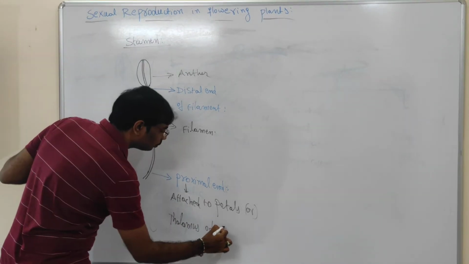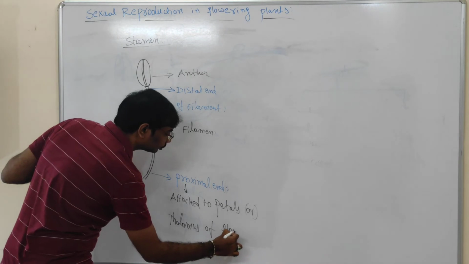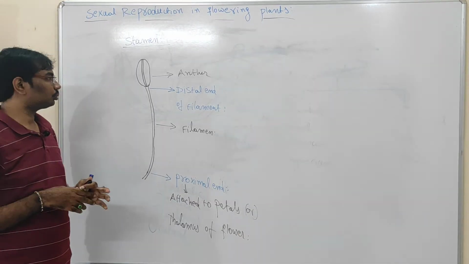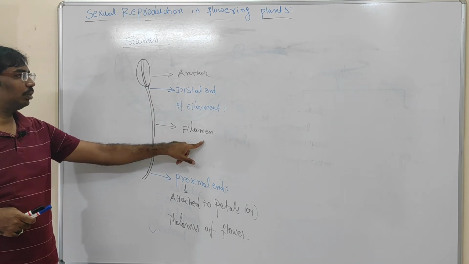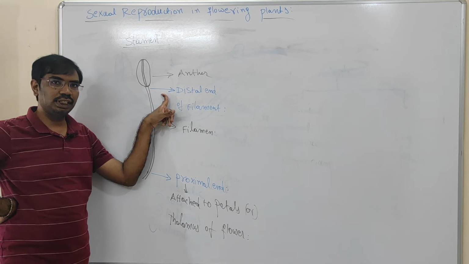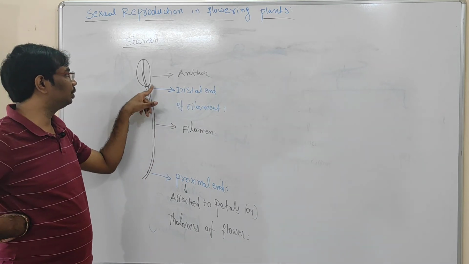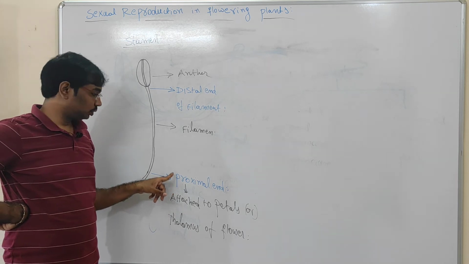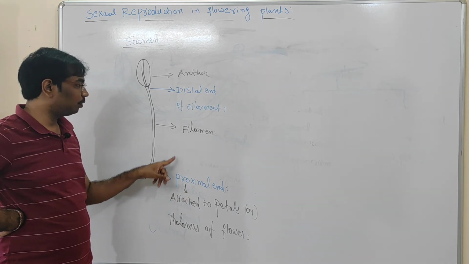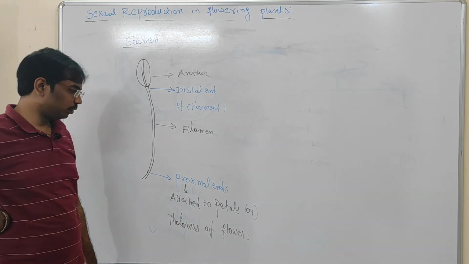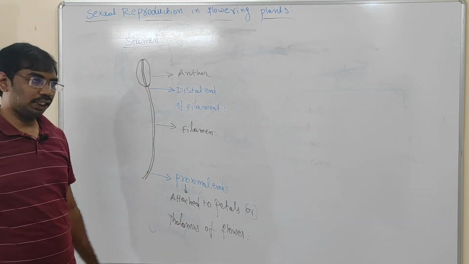Petals or thalamus of the flower. See here, the anther is attached to the filament. The filament has two ends. One is called the distal end. The distal end of the filament is attached to the anther, and the proximal end of the filament is attached to the petals or thalamus of the flower. So this is the structure of the stamen.